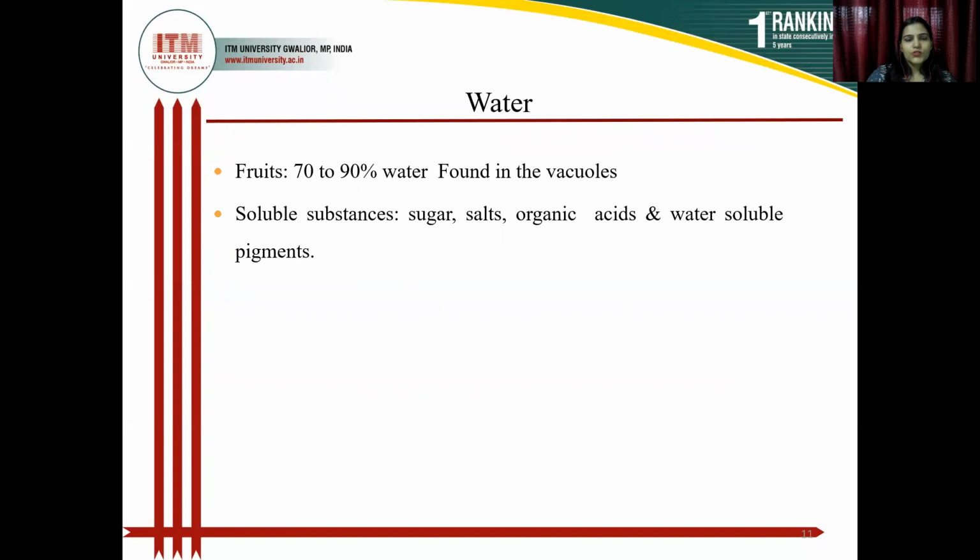Next is water. Fruit contains 70 to 90% of water, found in vacuolar form. And the soluble substances: sugar, salt, organic acid, and water soluble pigments. So these are the sugar substances that are present in the fruits.